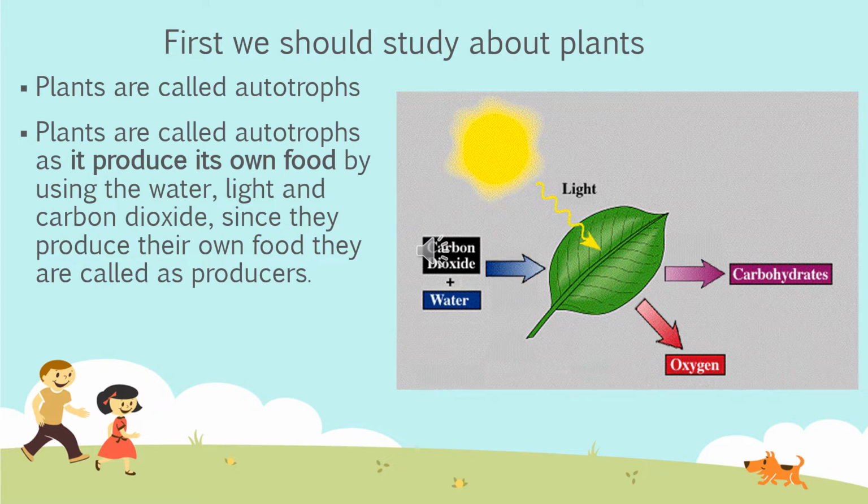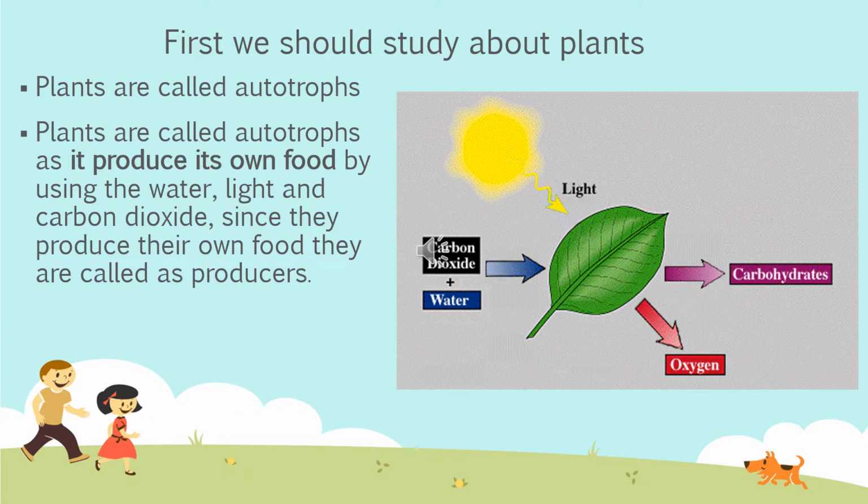Before talking about the food habits of animals, we should know that plants are able to prepare their own food, and as plants prepare their own food, they are known as autotrophs. Other than plants, some bacteria and algae are also capable of creating their own food.